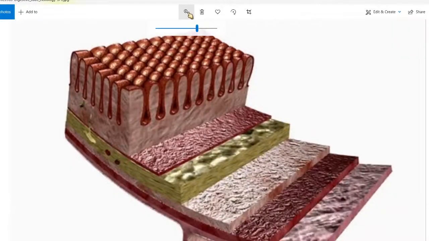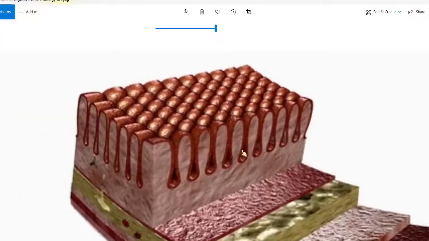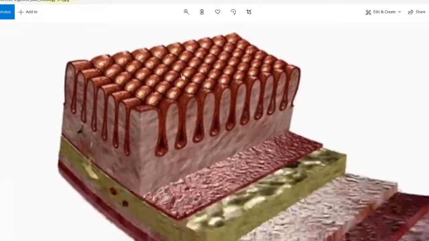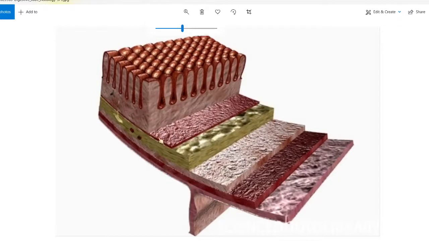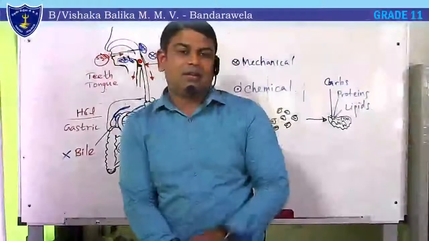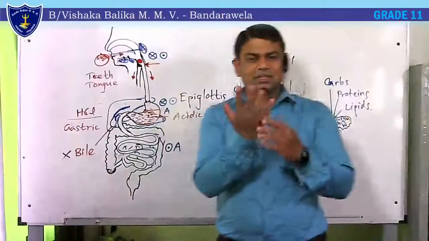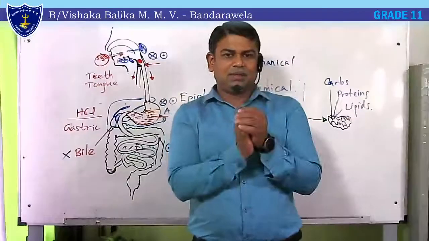This special structure, look at the nature of the surface. It has finger-like projections. These are called villi, and three different layers. The muscle layers are important for the peristaltic movements, and food stays a long time among these villi. Therefore, food gets more time to absorb, as well as you can see their surface area has been increased by this. And not only that, small villi or the finger-like structures, there are microvilli on them.